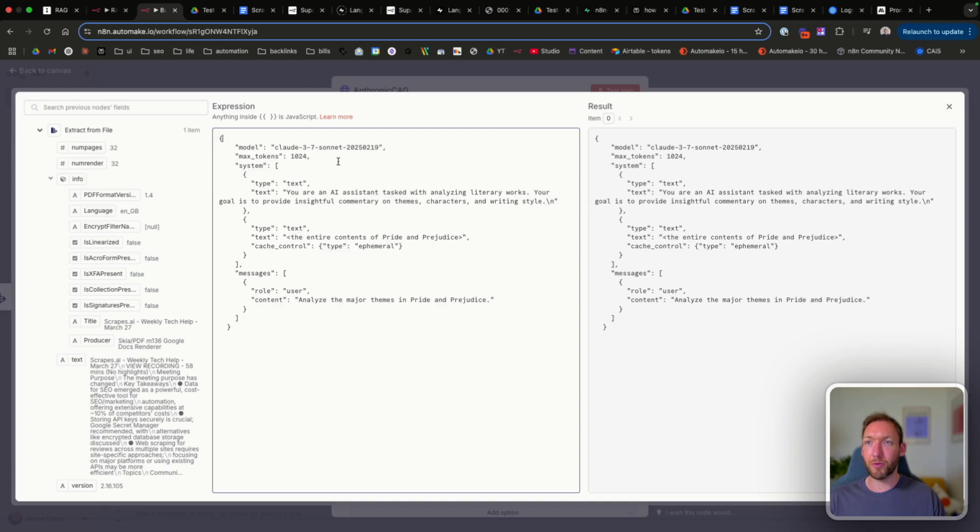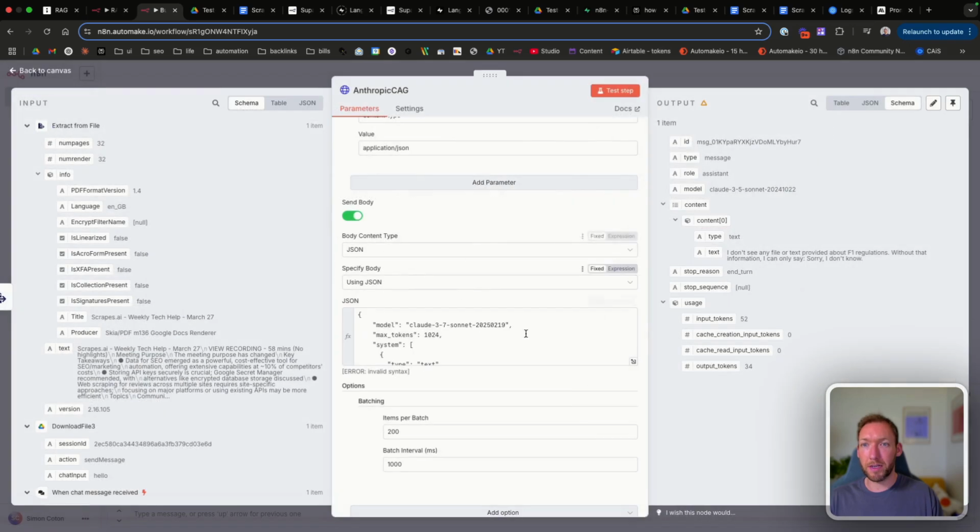We can change the model to 3.5 Sonnet, whatever we want to do. But the one thing that's different here than a traditional request to the Claude model is that we've got this cache control type ephemeral, which just means that this text that we insert in here is going to be cached. So actually what we want to do there is pass in the full document. So let's turn this to an expression.